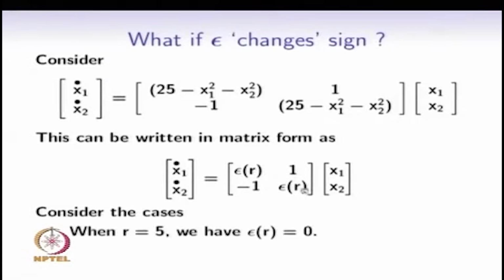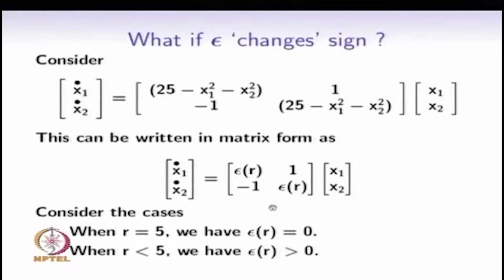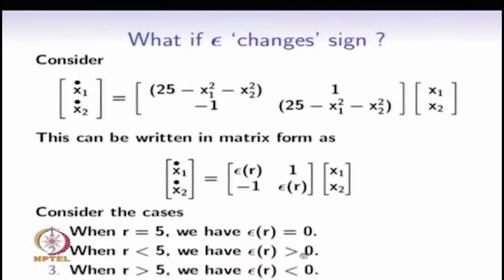Now we consider the case when r is equal to 5. For that case we have epsilon of r equal to 0. We can consider the case when r is less than 5. For r less than 5, the diagonal entries are positive, and when r is greater than 5, the diagonal entries are both negative. We cannot speak of eigenvalues of this; the eigenvalues of this matrix itself depend on x1 and x2. We speak of eigenvalues of only constant matrices.